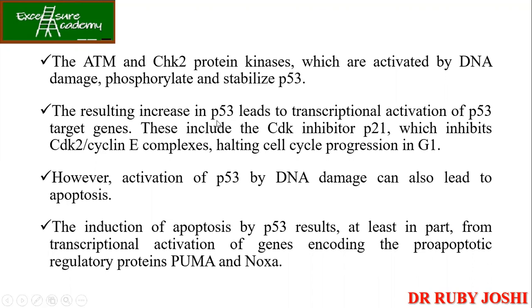So the resulting increase in P53 leads to transcriptional activation of P53 target genes, जैसे कि CDK inhibitor P21, which is going to inhibit the CDK2 cyclin E complex. So this will result in the halting of the cell cycle progression in the G1. तो अब क्या होगा, cell cycle आपका G1 से S phase में नहीं जाएगा. Okay. Now, the other genes activated by P53 also include certain pro-apoptotic regulatory proteins like PUMA and NOXA.